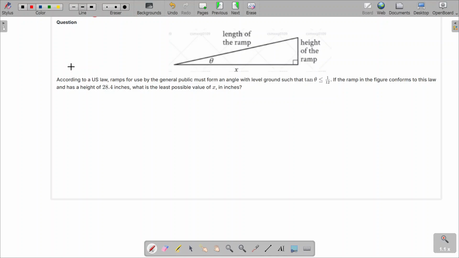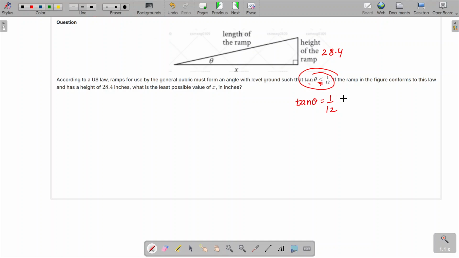Always remember, in these types of questions, the actual height is already given, which is 28.4, and this distance you don't know. But one condition is given, tan theta should be less than or equal to 1 over 12. Can I say, let's assume that tan theta equals 1 over 12, because they are saying it's equal also, right?